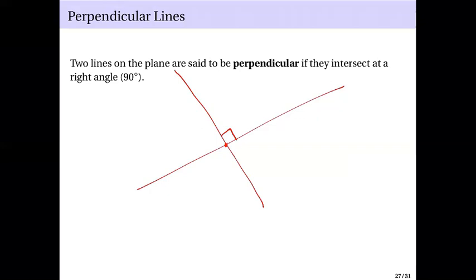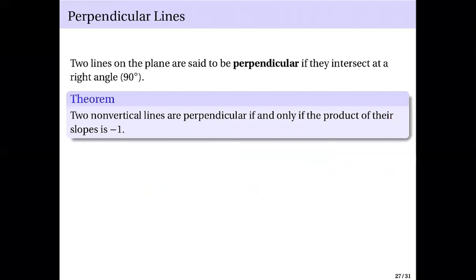The x-axis and the y-axis are also perpendicular. This is your y-axis, this is your x-axis. That's obvious. Your y-axis is vertical, your x-axis is horizontal. So they are perpendicular. But we will not be talking about angles, particularly this right angle. So the question is, how are we going to determine whether two lines are perpendicular or not? We use their slopes.